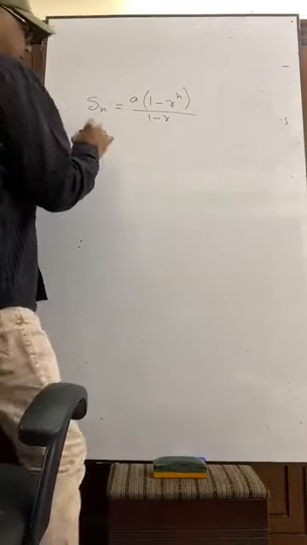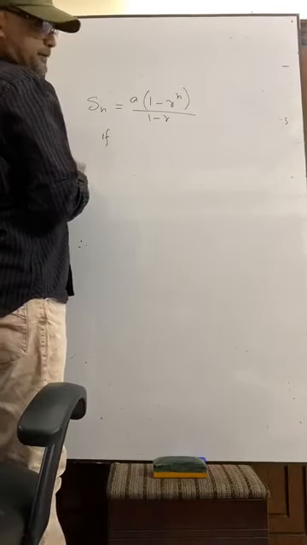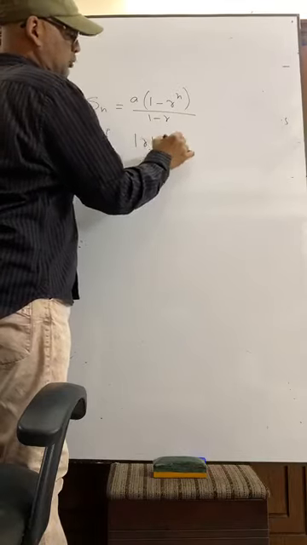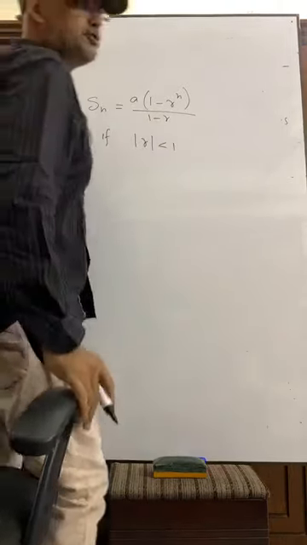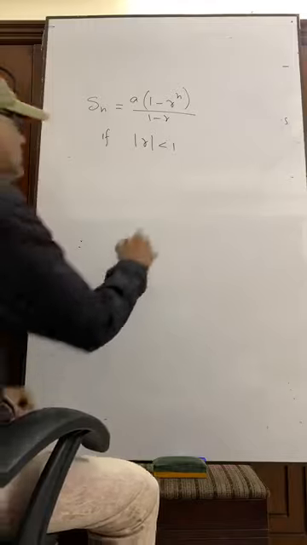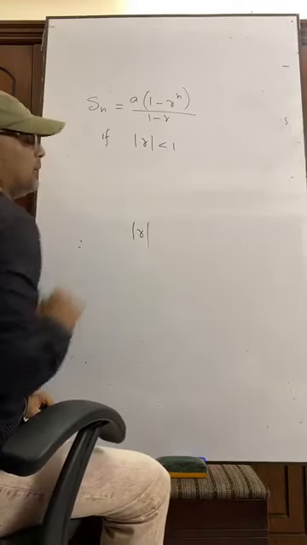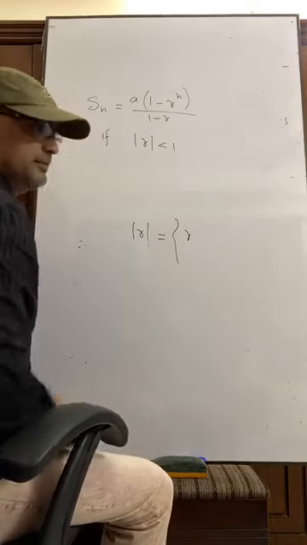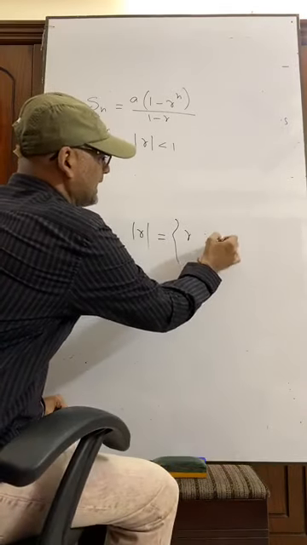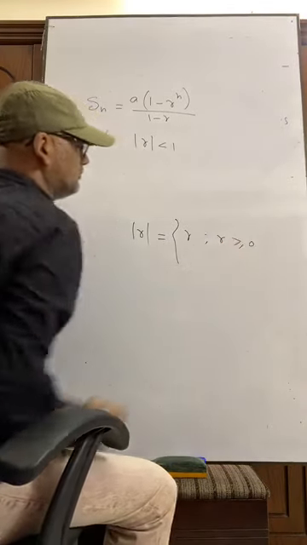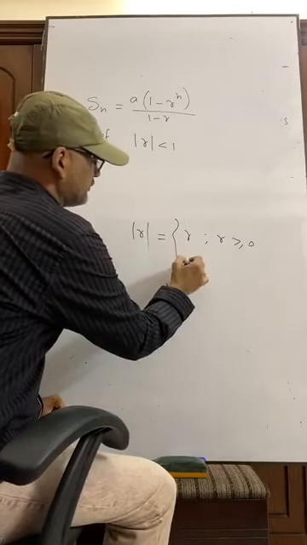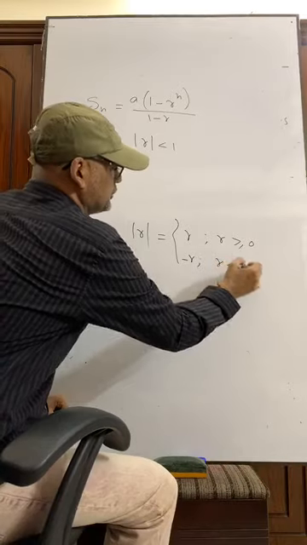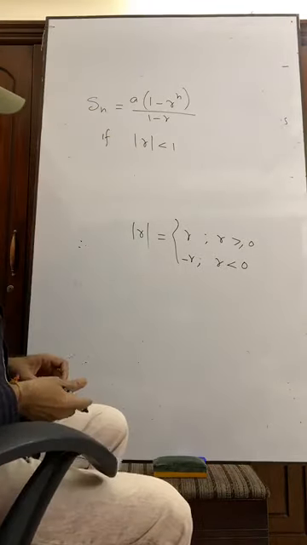Anyway, if the absolute value of r is less than 1, what is the absolute value? The absolute value of r means r when r is greater than or equal to 0, and minus r when r is less than 0. Please try to understand.